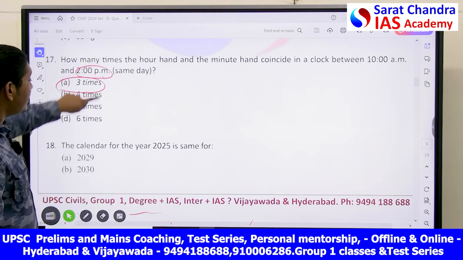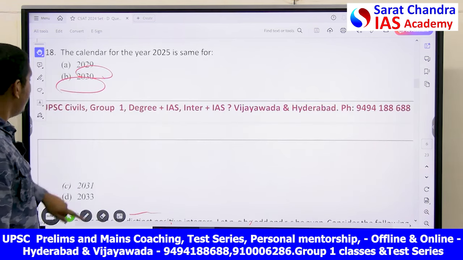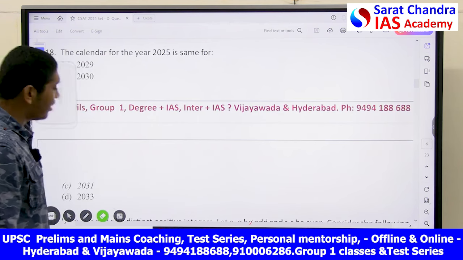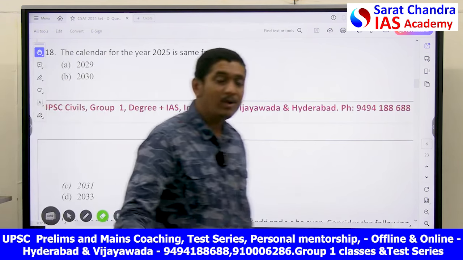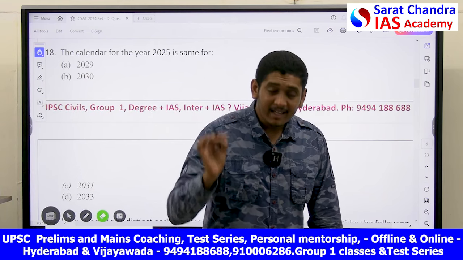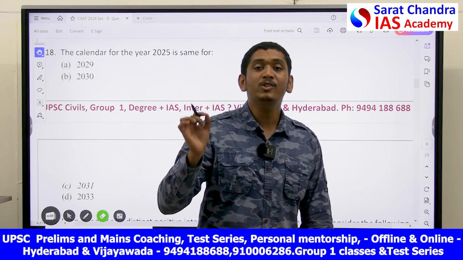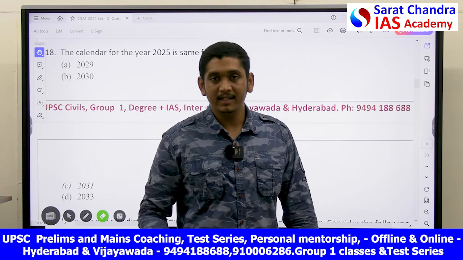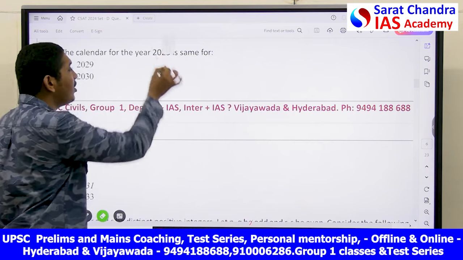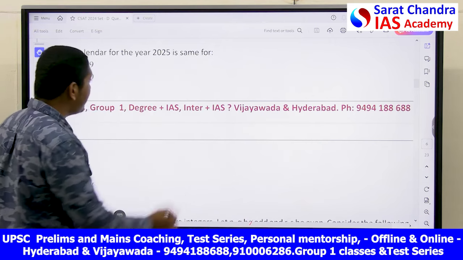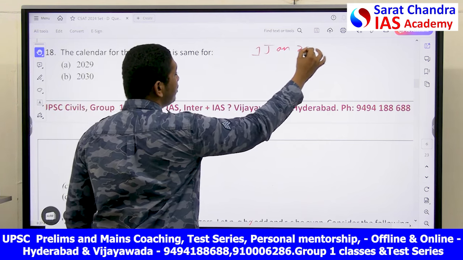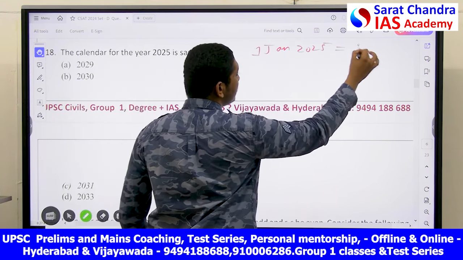Next, the calendar for the year 2025 is same for. Okay, this problem, my friends, there are various formulas. I don't want to go with the formula. I will tell you the simple basic one. Here, the number of odd days should be 0 between the years which you are observing. If you see this year, is this a leap year or an ordinary year? 2025 is an ordinary year. Let's say 1st Jan 2025 is equal to Sunday.